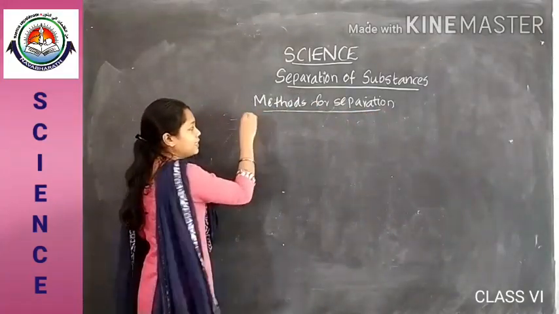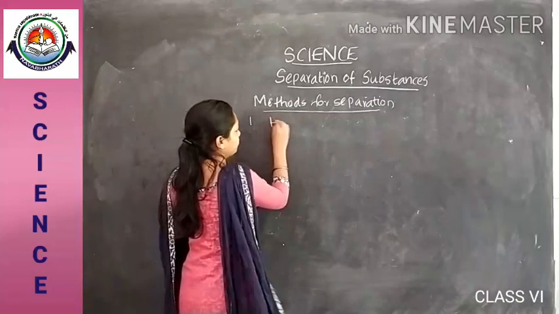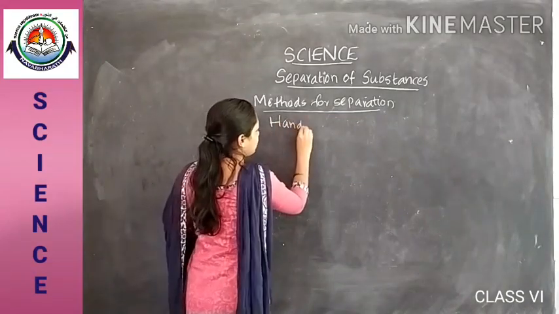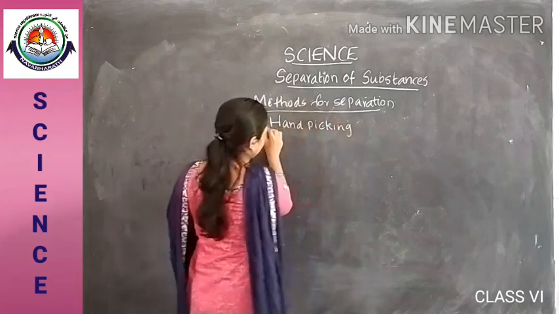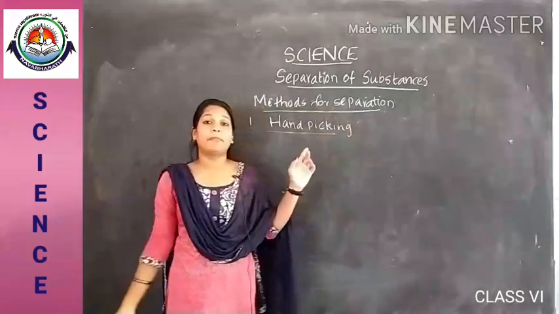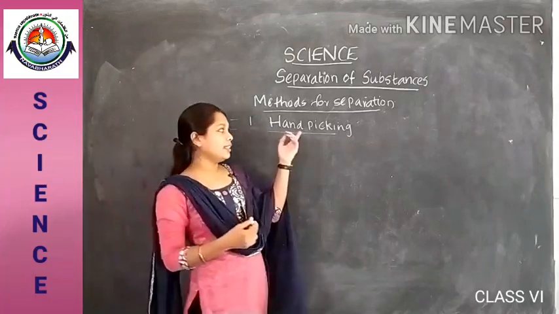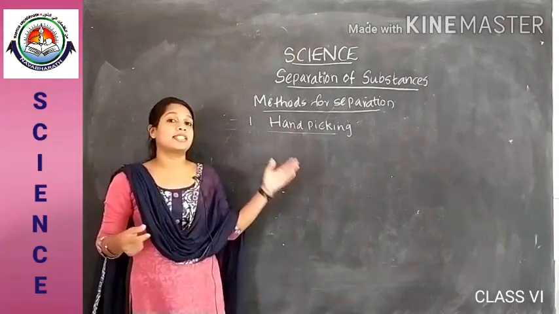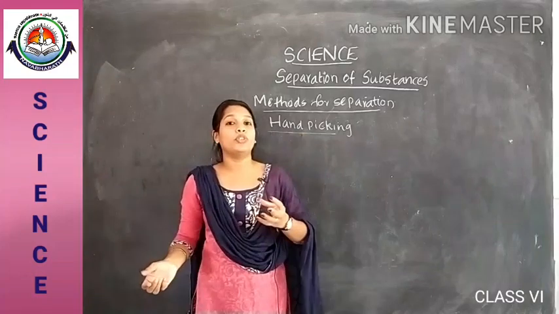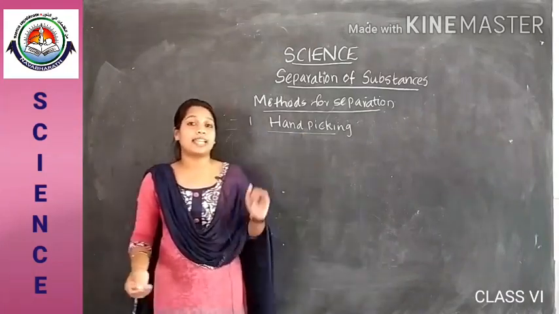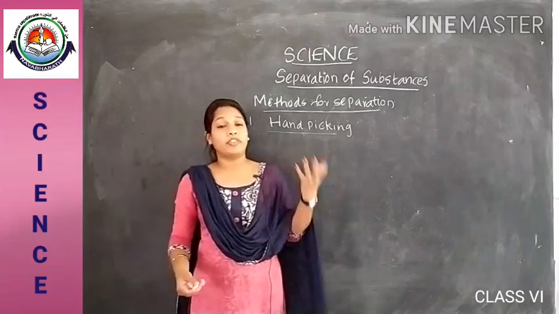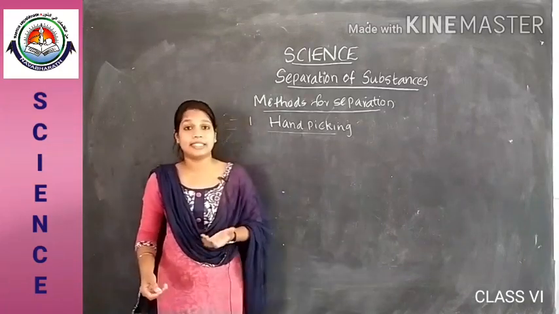The first one is hand picking. It is the most simple physical method, and in this, as we discussed earlier, we remove undesirable materials like stones and insects from pulses and cereals, isn't it?